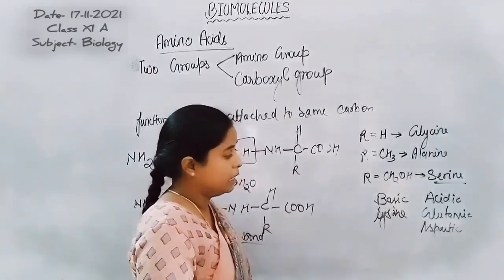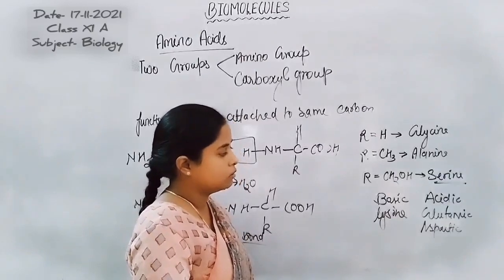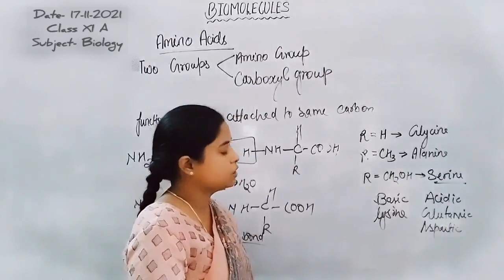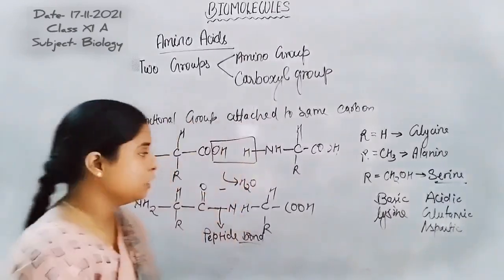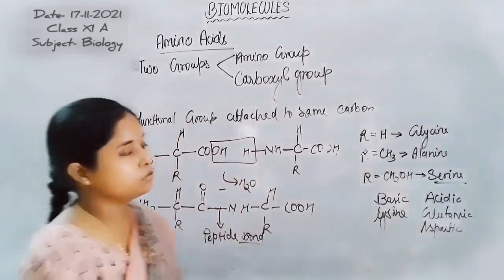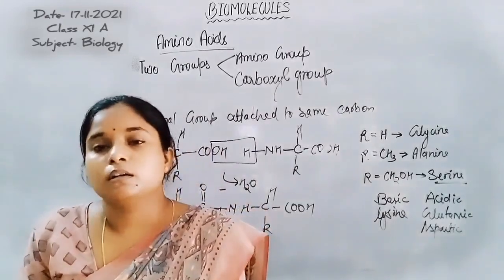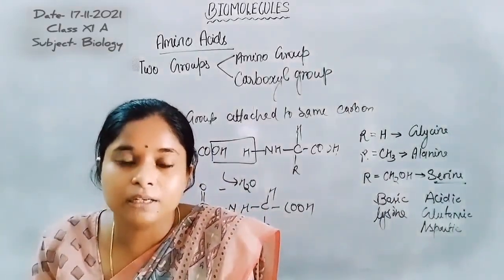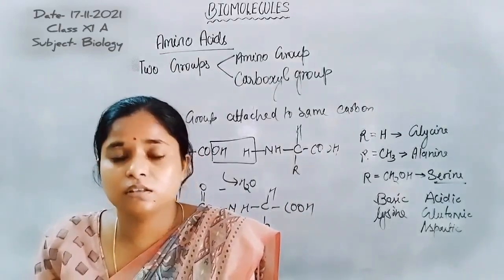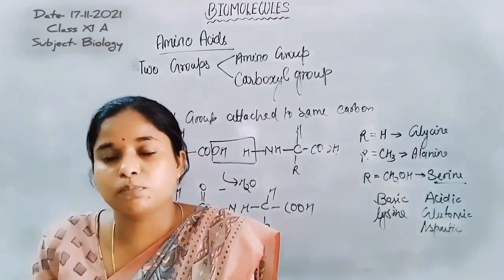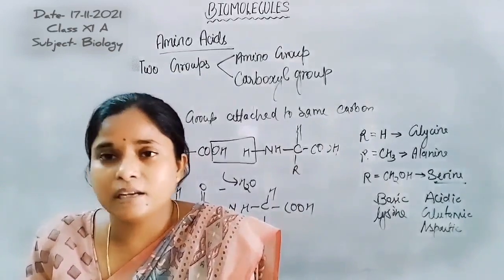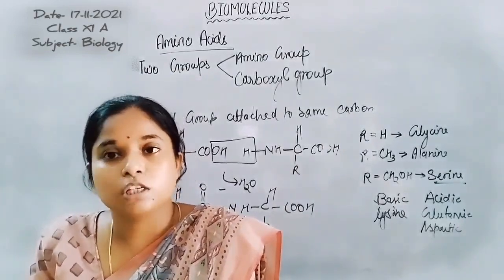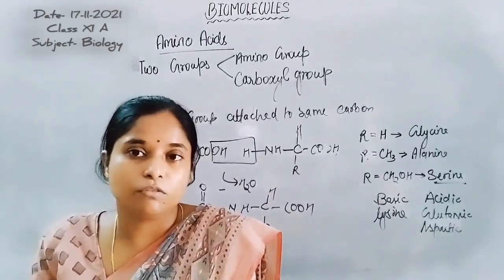If R has a carboxylic acid group, such an amino acid is known as an acidic amino acid. If R has a benzene ring, the amino acid will be an aromatic amino acid. Or if R has no group or an alkane is present, such an amino acid is known as a neutral type of amino acid, as in the case of valine.